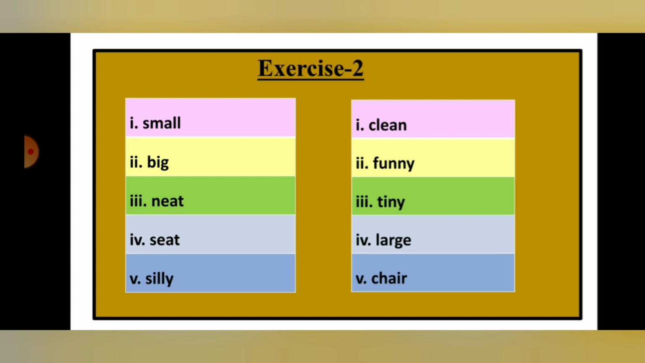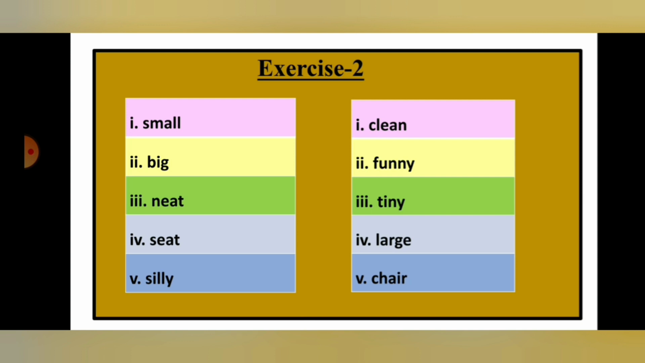So here the exercise is about matching. In the first box you have 5 words, 1 2 3 4 5. Number 1 is small, number 2 big, number 3 neat, number 4 sit, number 5 silly. And for these words, the matching words are clean, funny, tiny, large, chair.